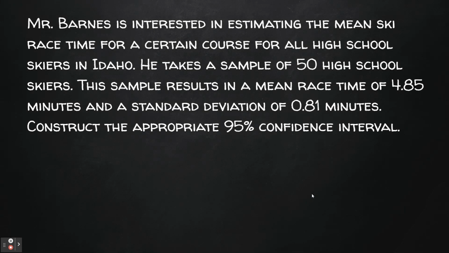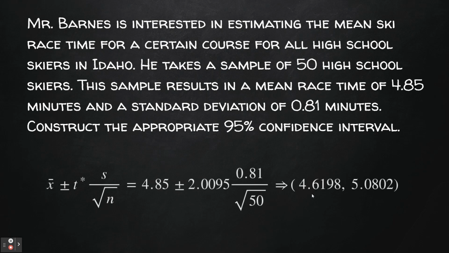On to calculations. Now there's two ways to do this. The first way is to use the formula. We know the confidence interval is going to be our point estimate, x bar, our sample mean, plus or minus the critical t value, t star, and then times the standard error of the sampling distribution, so s divided by the square root of n.